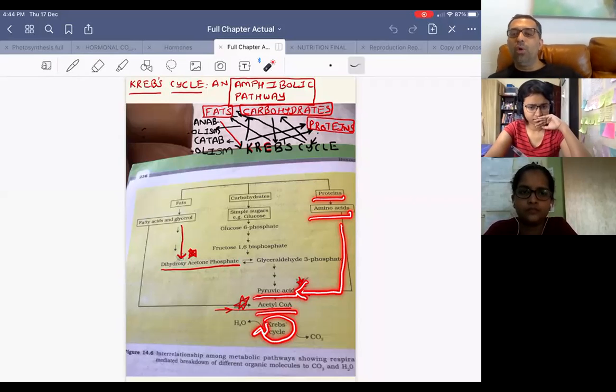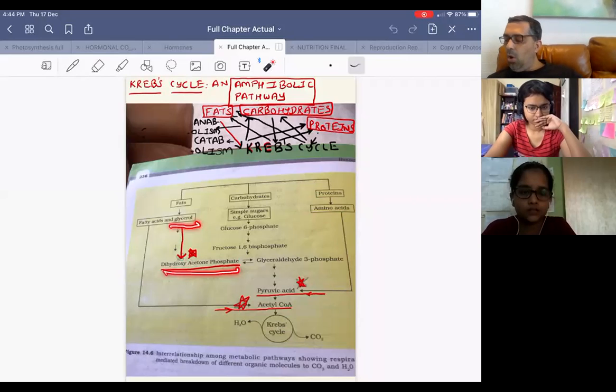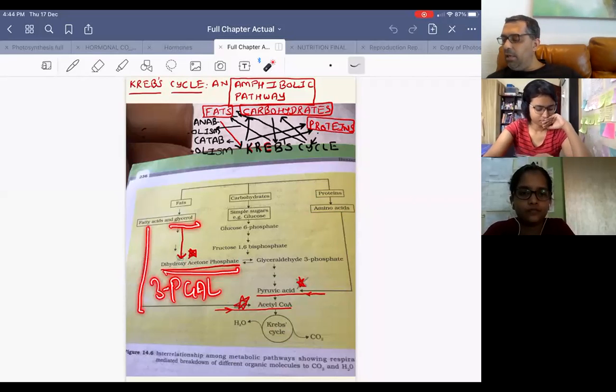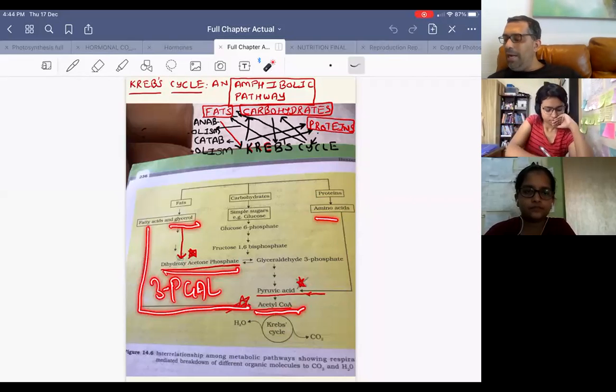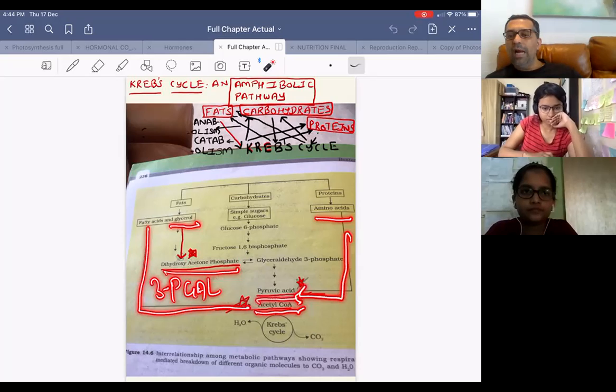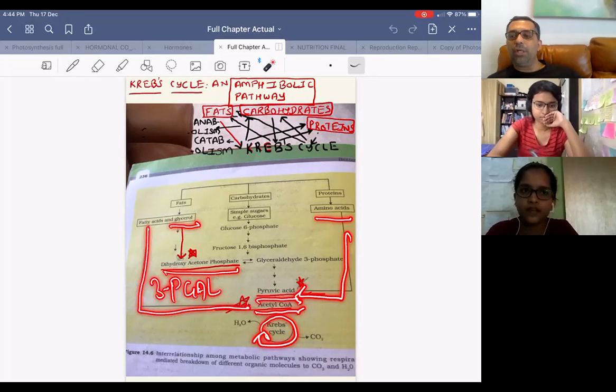So it is important to remember, where does glycerol enter? Dihydroxyacetone phosphate or 3-phosphoglyceraldehyde. Where do fatty acids enter? Acetyl coenzyme A. And where do amino acids enter? Pyruvic acid. And eventually, what is the common mechanism by which all of them give out energy? The Krebs cycle. The Krebs cycle is the common mechanism by which all of them will give out energy.